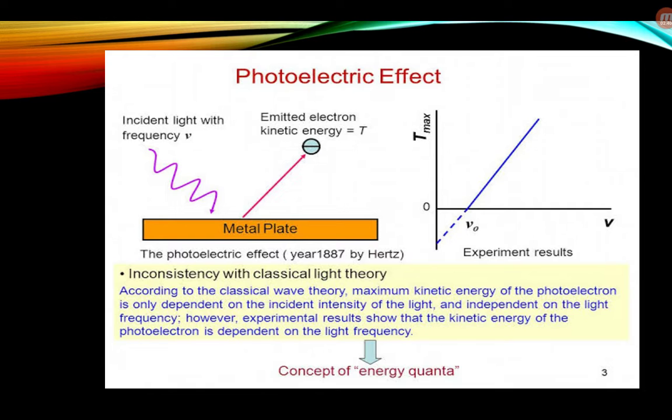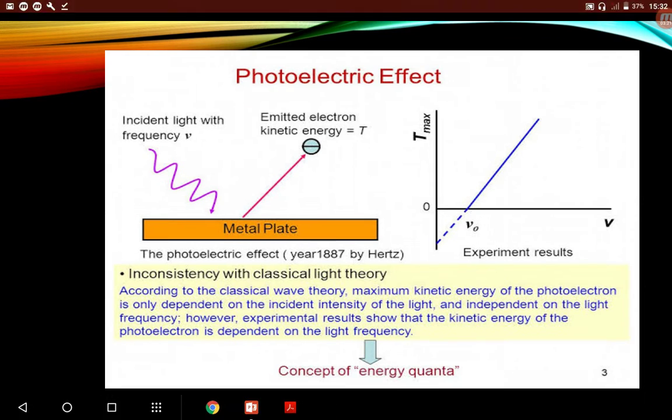Photoelectric effect, that's very important. Consider incident light of frequency nu hitting a metal surface, and an electron is emitted from the metal surface instantaneously with a kinetic energy T. But there is a condition here. The incident light should have at least a minimum frequency, that is nu 0. The energy h nu 0 is the work function. A certain metal surface has a certain work function.